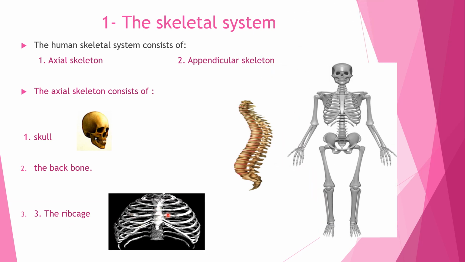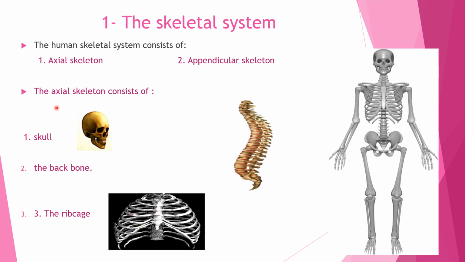So the axial skeleton consists of skull, backbone, and rib cage.